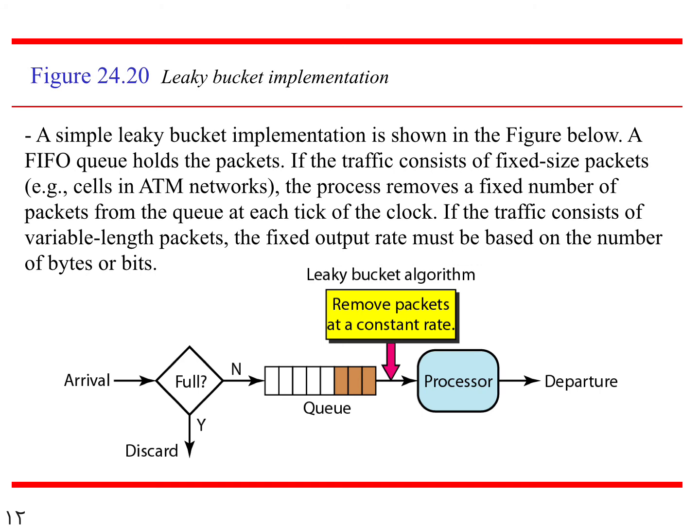So we are setting a clock over there. At one tick, the packet is moved from the queue to the switch or the router. From there, the packet will depart. If the traffic consists of variable length packets, that is, each packet has a different length, then the fixed output rate must be based on the number of bytes or bits.